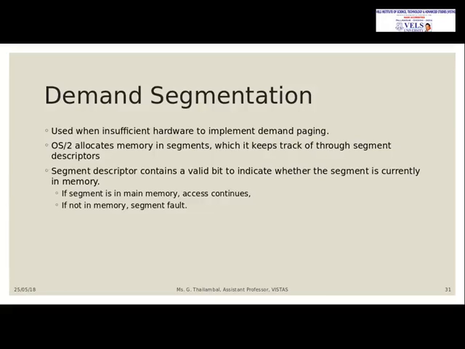And what is demand segmentation? Like demand paging, we already know that you can even divide a process into segments. Every segment will be divided into pages and stored in frames. In demand segmentation, the OS checks whether a particular segment asked for by the user is available. If it is not available in memory, it uses the same technique or algorithm for replacing. It is called demand segmentation because the segment is not available now, and it is asked for only when it is needed. Even the segments can be placed in the secondary storage device, and whenever needed we can call them.